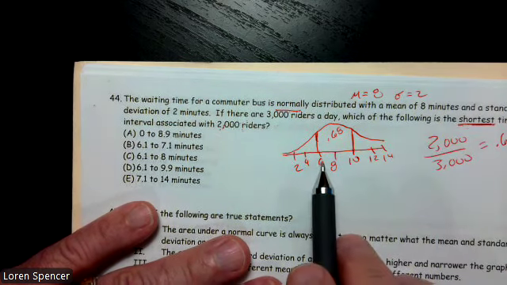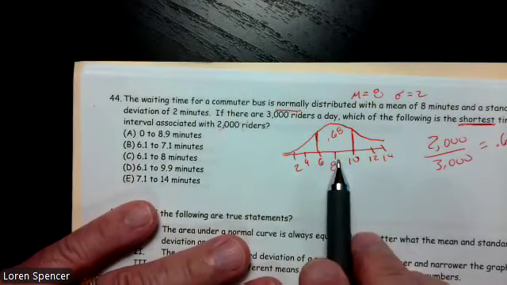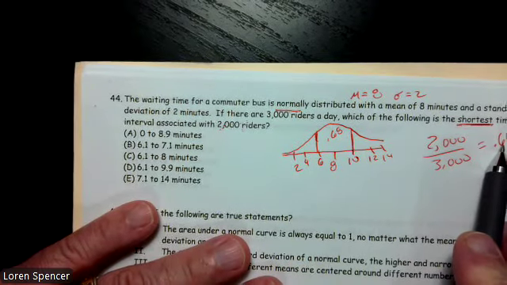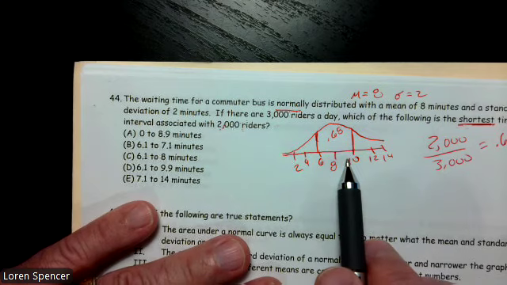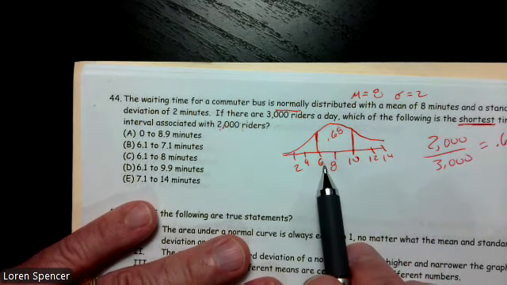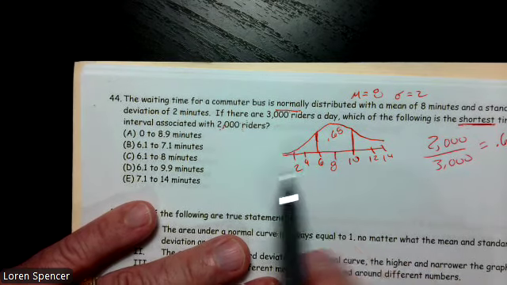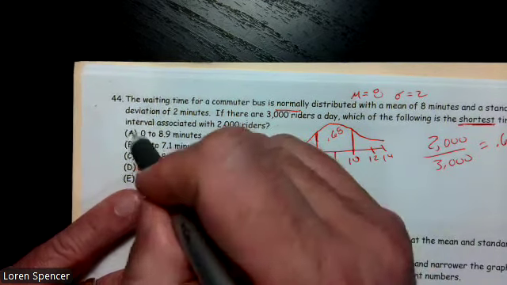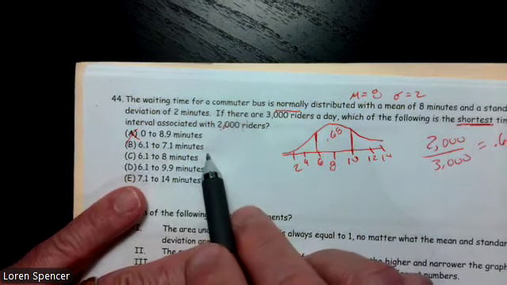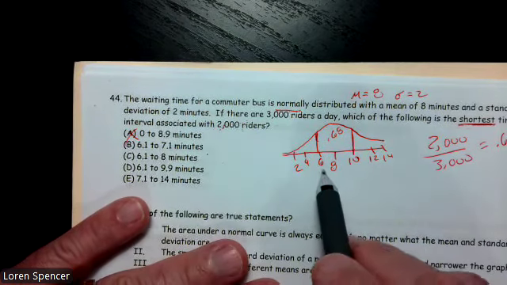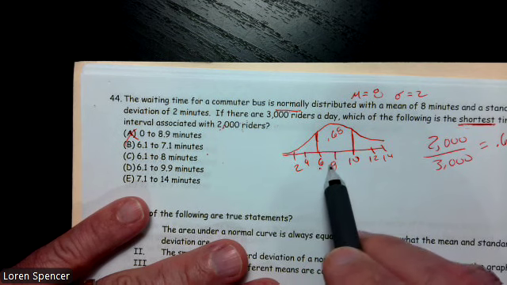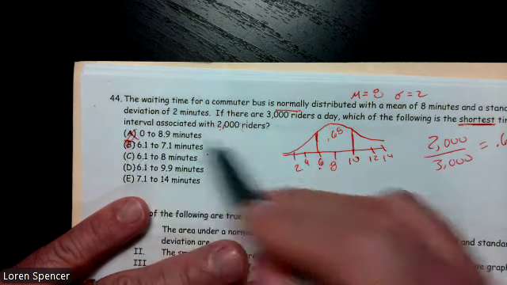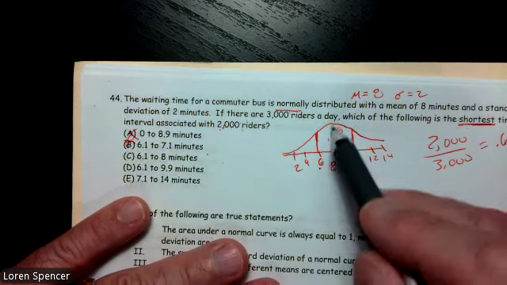So the shortest interval is always going to be centered on the mean, and I need 67% or 66.7, and this is 68. So I need to be looking for something that's close to 6 and 10. Well, 0 to 9, no. 6.1 to 7.1, no, that started about right, but it didn't even go up to the center. 6 to 8, no, that's about 34%.